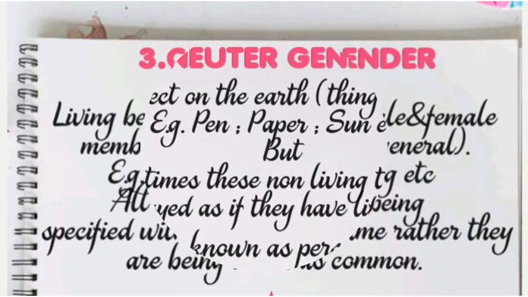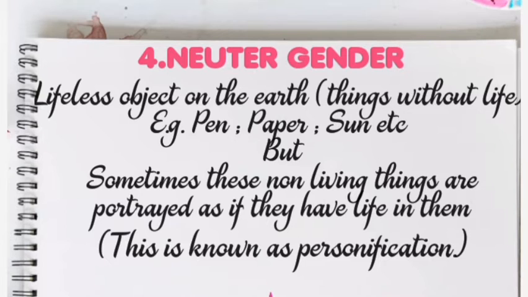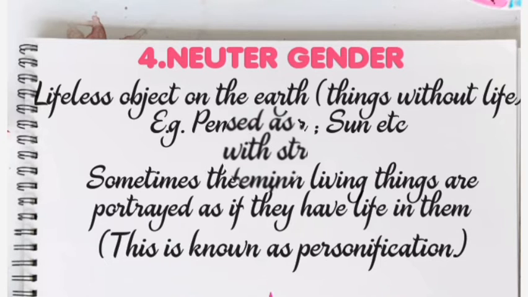Now the fourth one, neuter gender. What do we mean by neuter gender? The things without life, like the sun, moon, seasons, be it summer season, spring season. All these things are portrayed as if they are living. These things are personified. Now again, what does personify mean? Personify means to portray a non-living thing as living, to denote, to present a non-living thing as a living one.